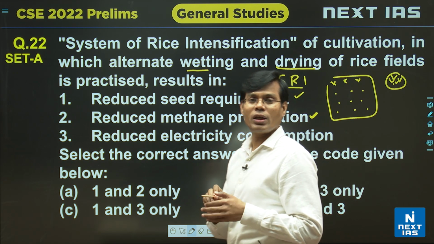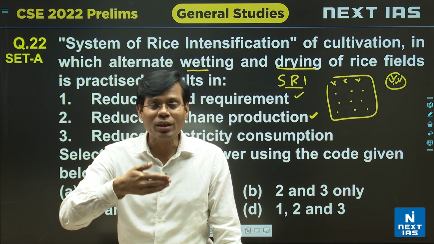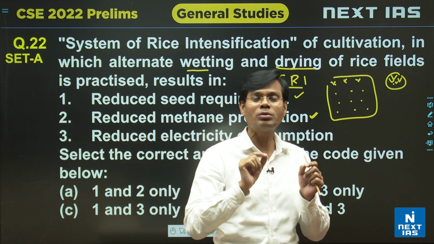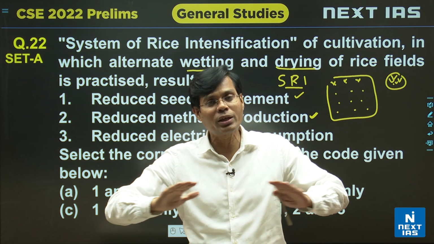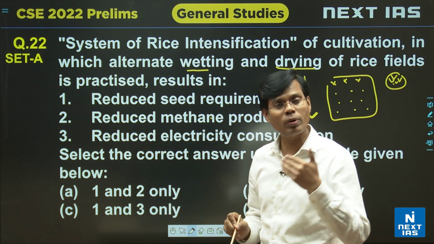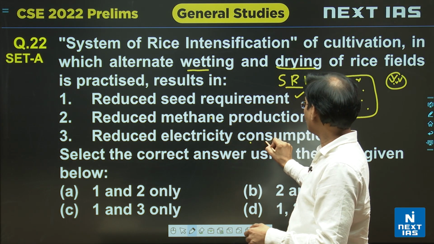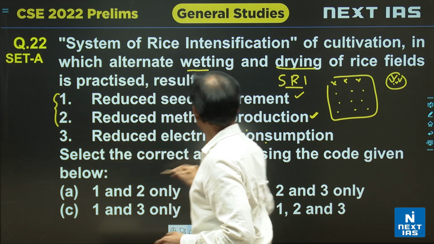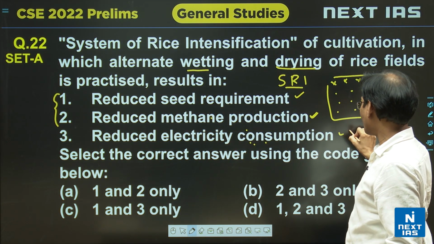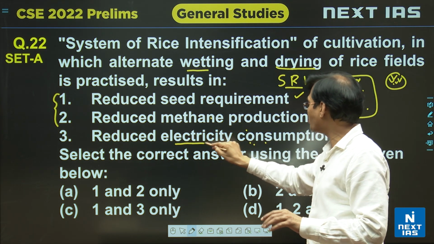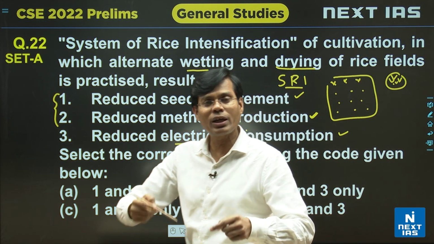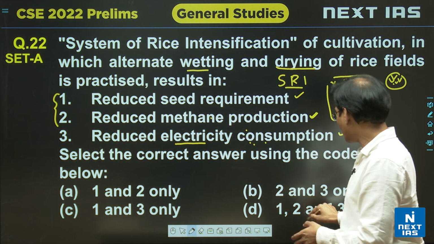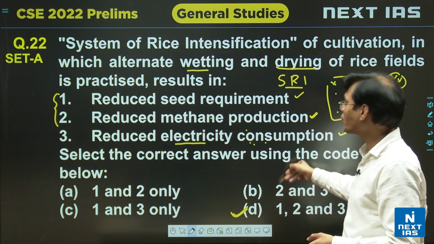And overall we can say that less water means less irrigation requirement, less water pumping. So it also indicates that energy consumption is less, with fewer inputs, a well prepared modern method. Unlike the popular transplantation method, there are chances of less electricity or energy consumption. So 1 and 2 are correct. And the third we can also say is slightly correct, as energy consumption is less, and we can interpret that energy is related to electricity as well. On this ground, the probability of this question going towards option D, 1, 2, 3.